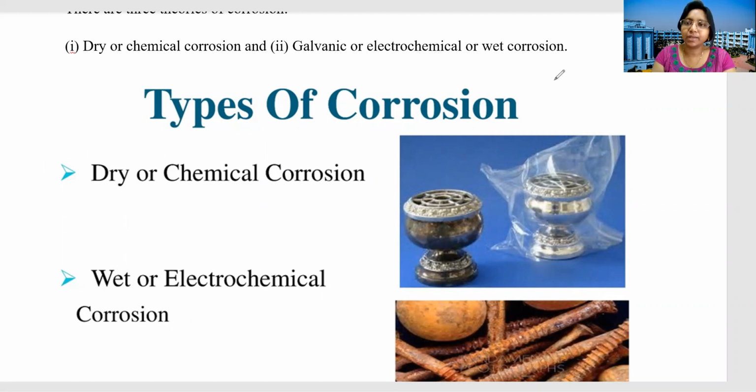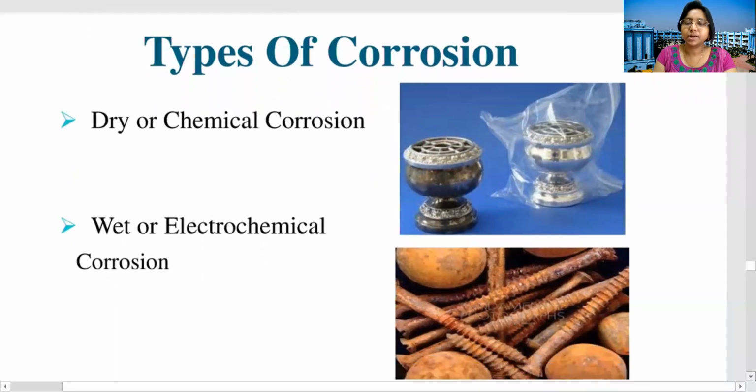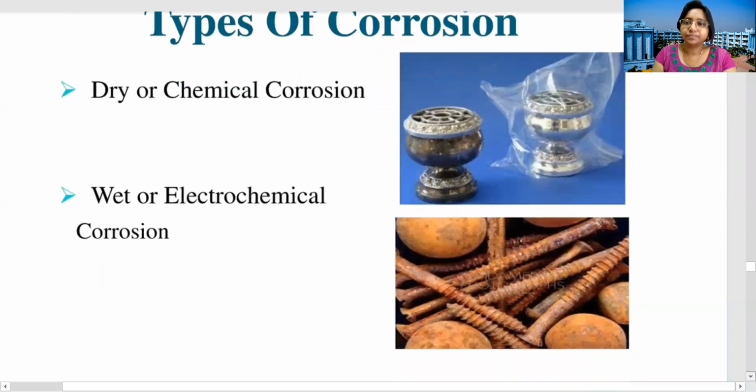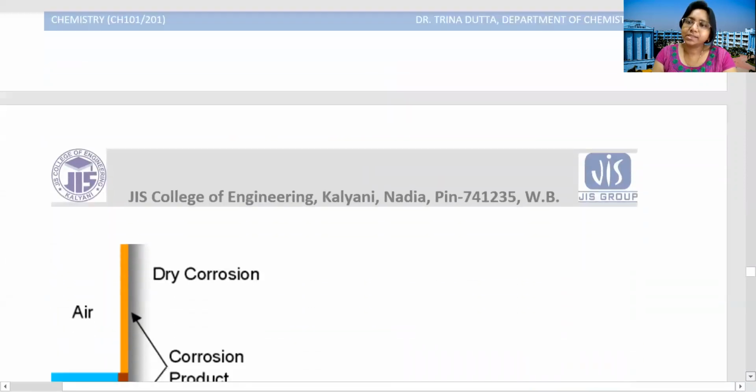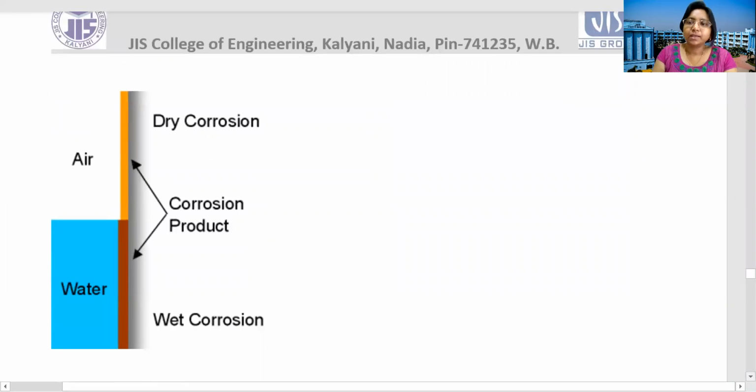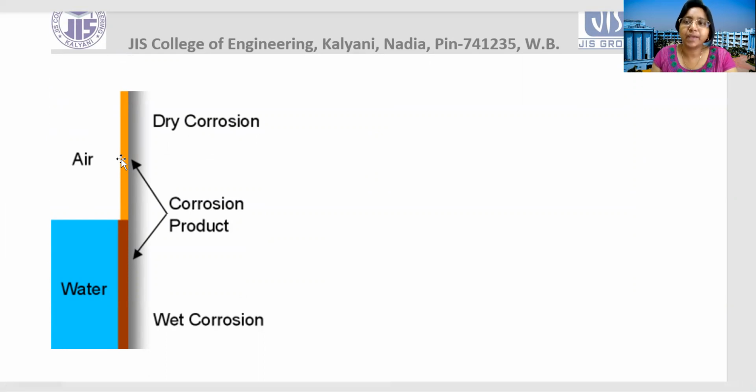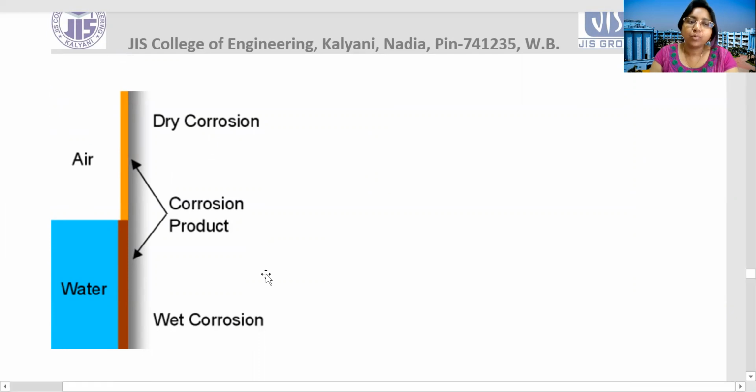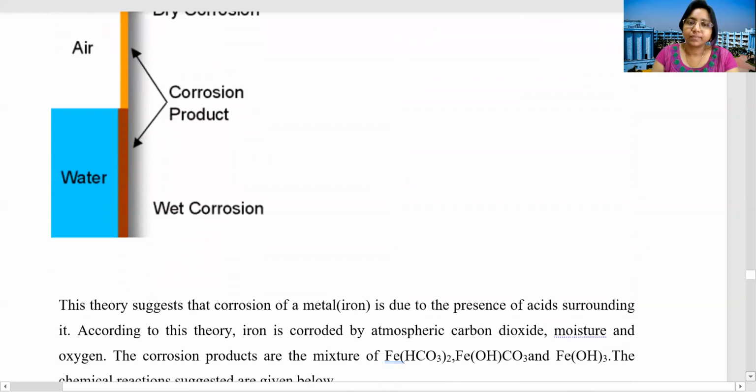So the dry corrosion example given is the tarnishing of silver. The example of wet corrosion is the rusting of iron. Basically, if there is the presence of water, that is wet corrosion. If the environment is dry, that is dry corrosion. Dry corrosion occurs due to the air if it contains different gases like sulfide, chloride, oxygen, etc. And wet corrosion, there must be presence of water. So rusting of iron requires water and the presence of oxygen.